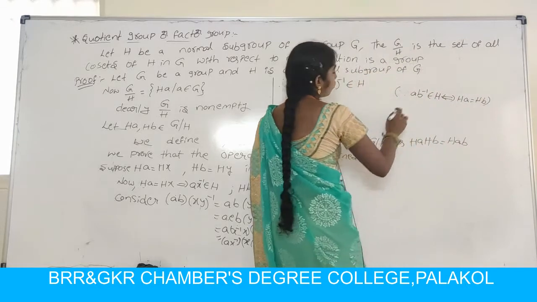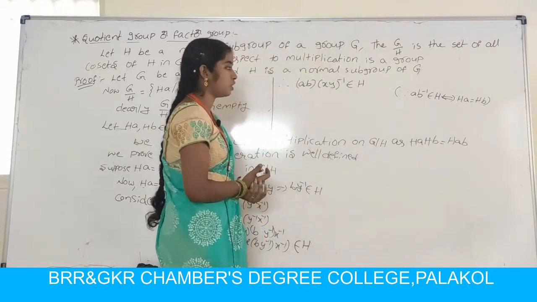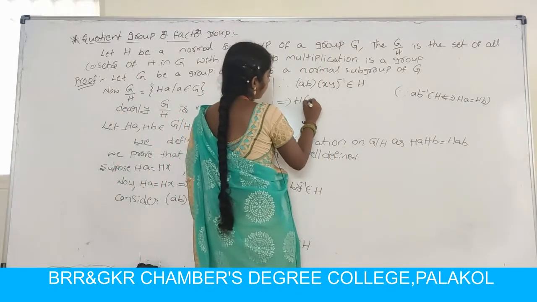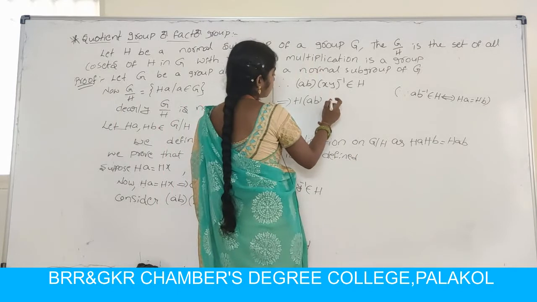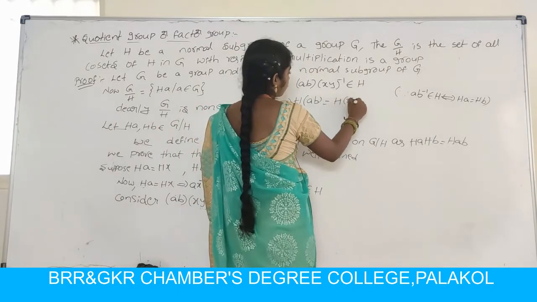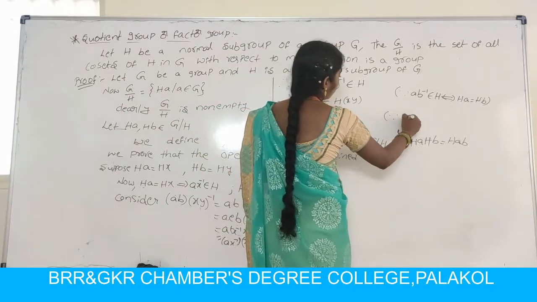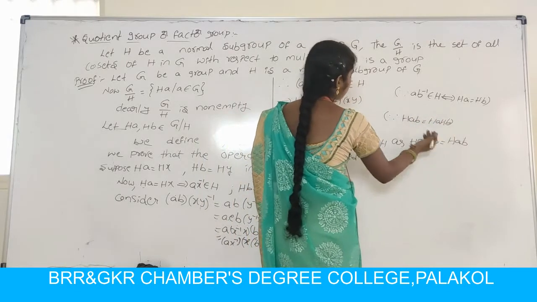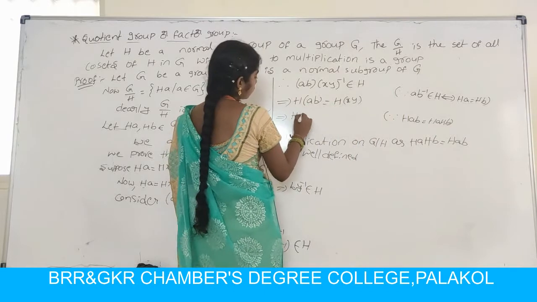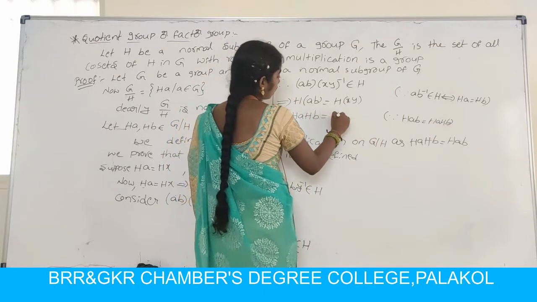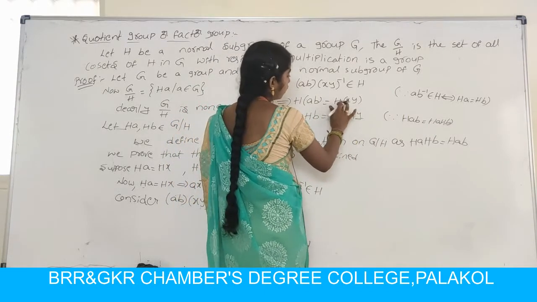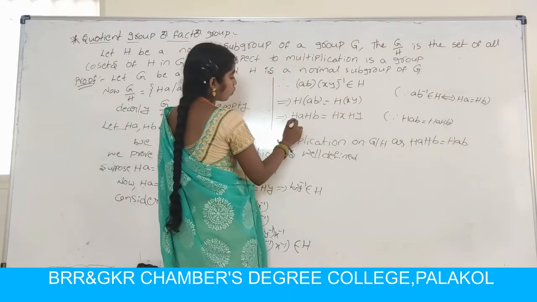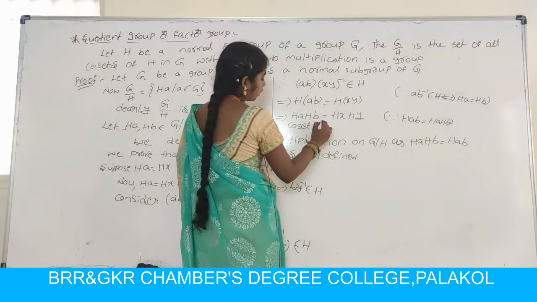So it can be written as HA equal to HB. So already you know that HAB can be written as HA HB, coset multiplication. So HA HB equal to HX HY. So therefore coset multiplication is well defined.